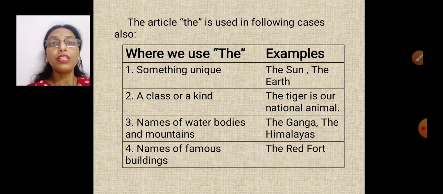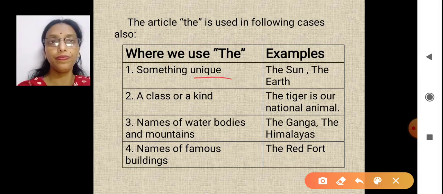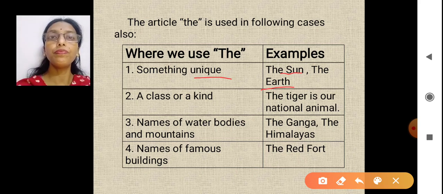Now, what are the other scenarios where we can use the? I put it in tabular form to make it easier for you to understand. I'll give you the scenario and then I'll tell the example. Let's start the first one. Something unique. Unique means special, specific or particular. Like sun, earth. We are using the in front of them.